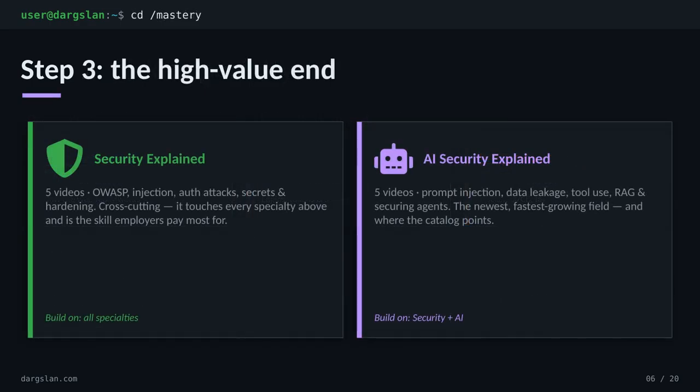Once you've planted your flag in a specialty, step 3 takes you to the high-value end of the map, security. Security Explained is 5 videos on OWASP, injection, auth attacks, secrets, and hardening. It cuts across every track you just chose from, and it's the skill employers pay the most for. Then comes AI Security Explained, 5 more videos on prompt injection, data leakage, tool use, and securing RAG and agents. That's the newest frontier, and honestly, it's where this whole catalog is pointing.